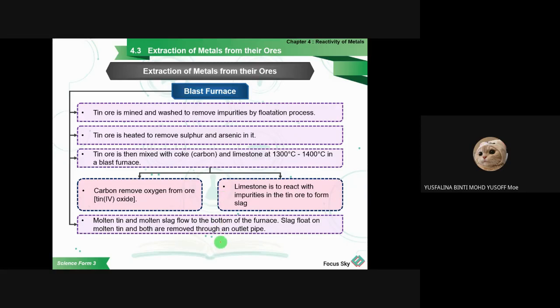So at the end of the process, at the bottom part is the molten tin, and the upper part is the slag. This one has a pipe, and this one also has a pipe, so they will be kept in the tank like that. The slag has a lower density than the molten tin, so that's why it can float above the molten tin.